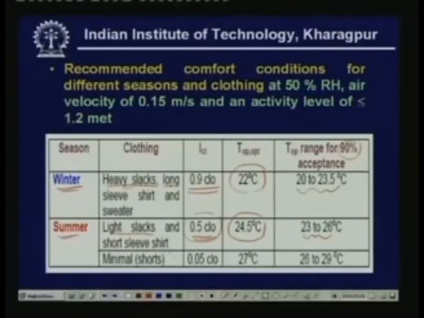Now you can see the effect of clothing. If he is wearing minimal clothes, that means, let us say, shorts, which has a resistance of 0.05 clo, then the optimum operative temperature becomes quite high, 27 degrees centigrade, and the range will be 26 to 29 degrees centigrade. So these are the recommendations, and based on these values one can decide the required inside conditions for a conditioned space for both summer as well as winter air conditioning systems.